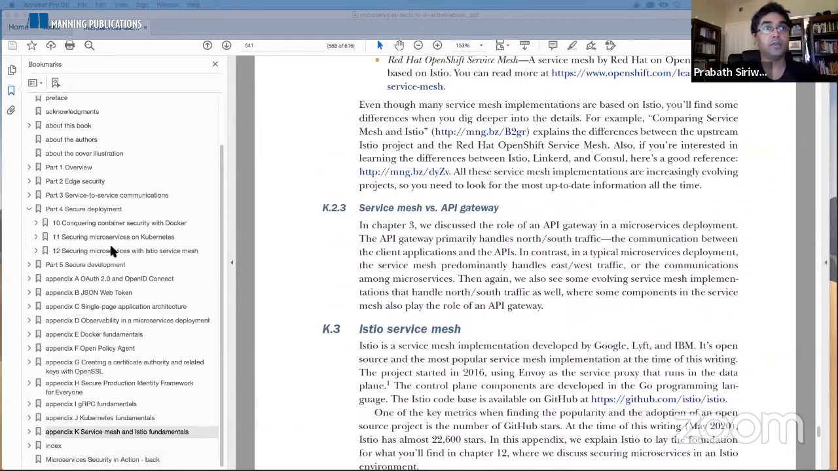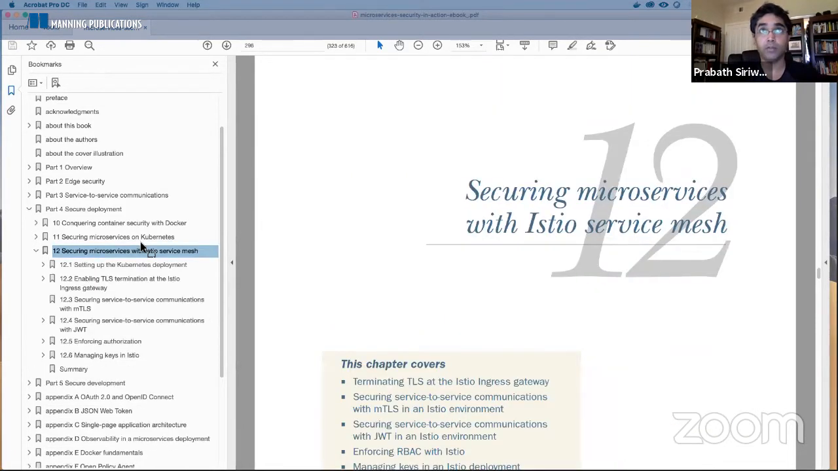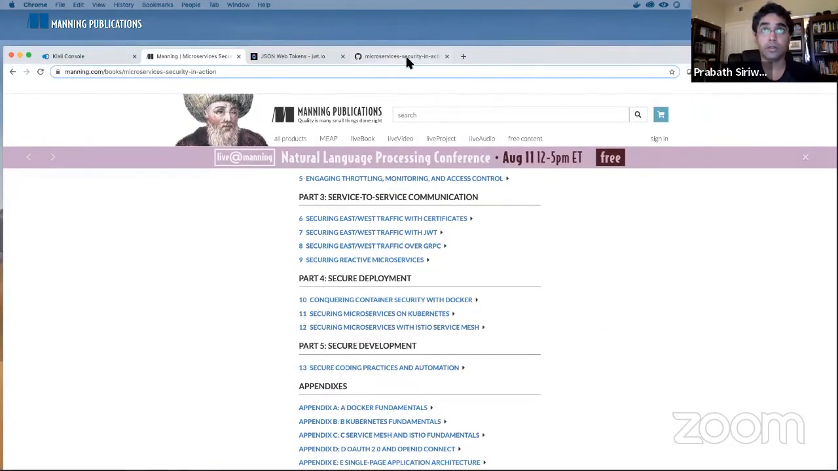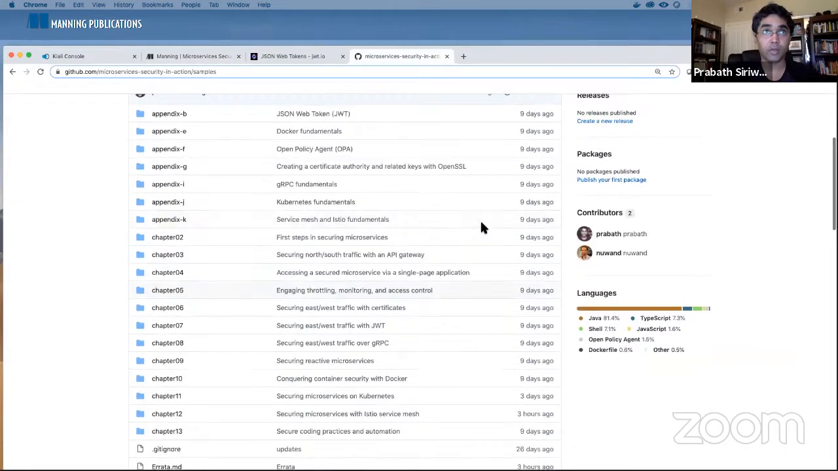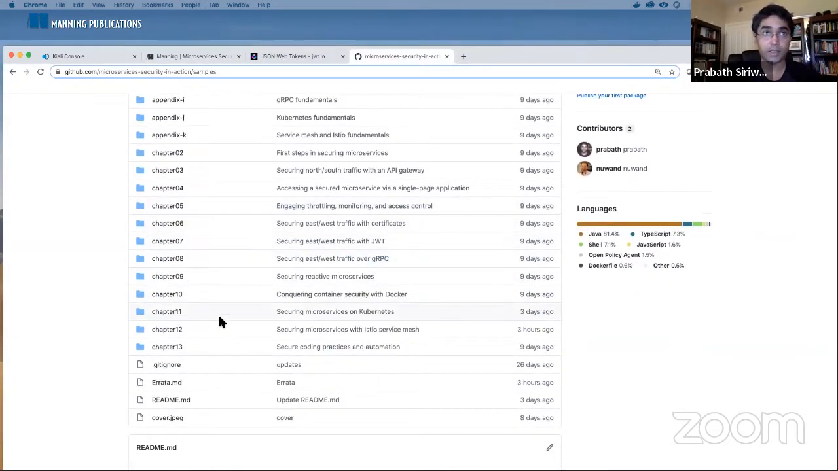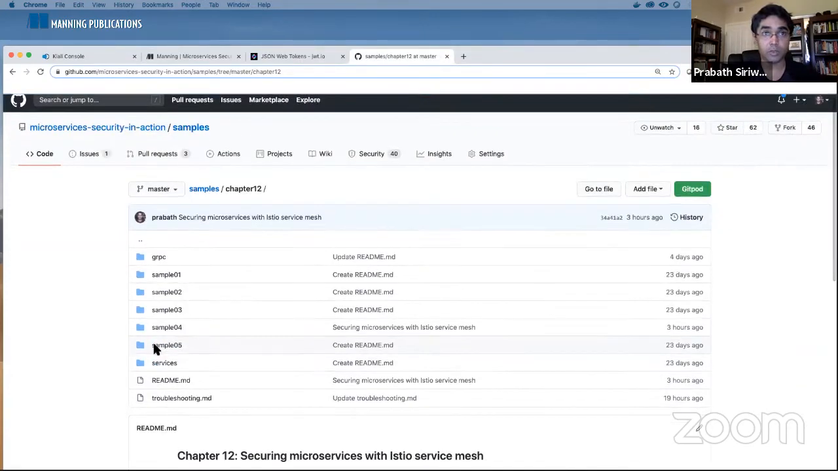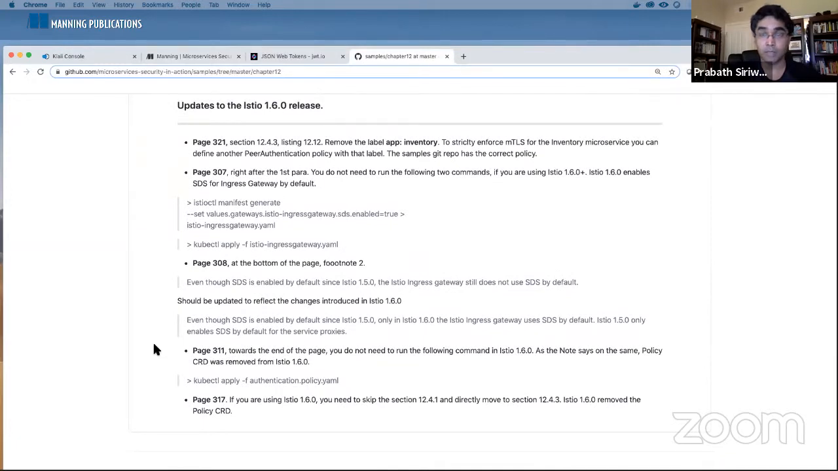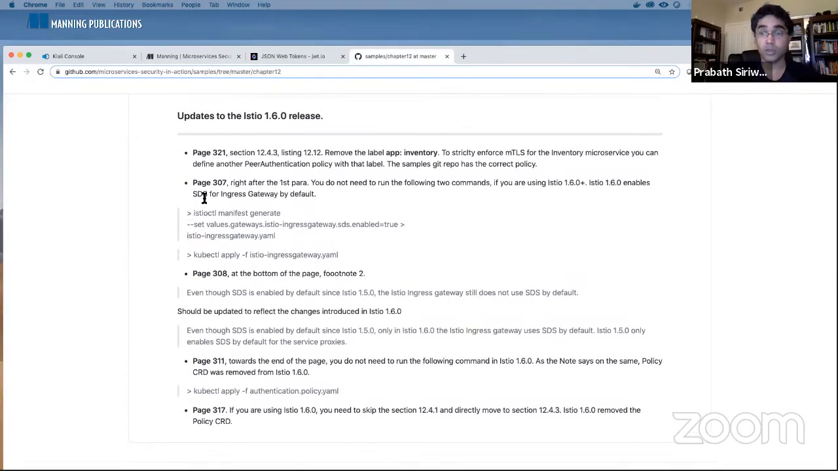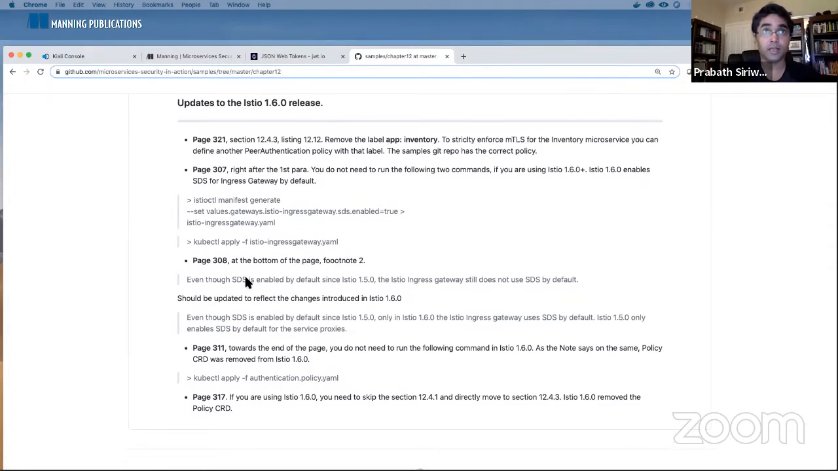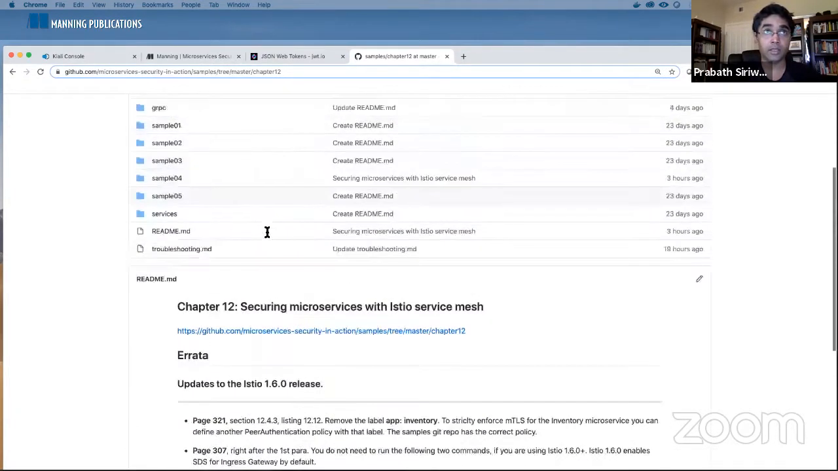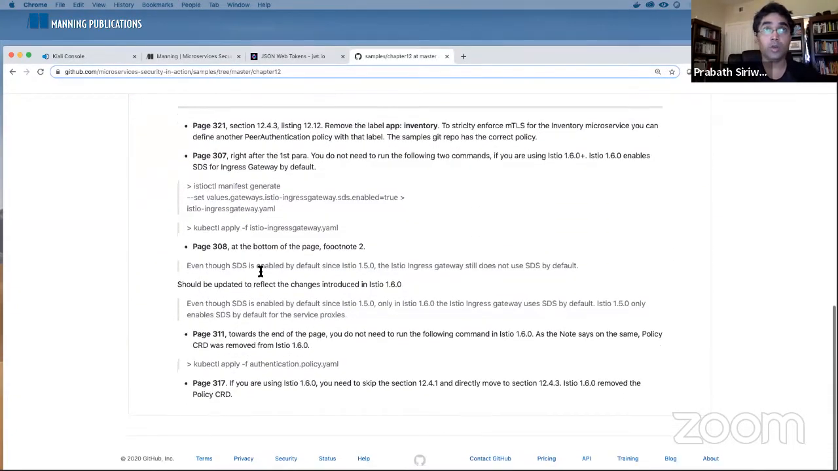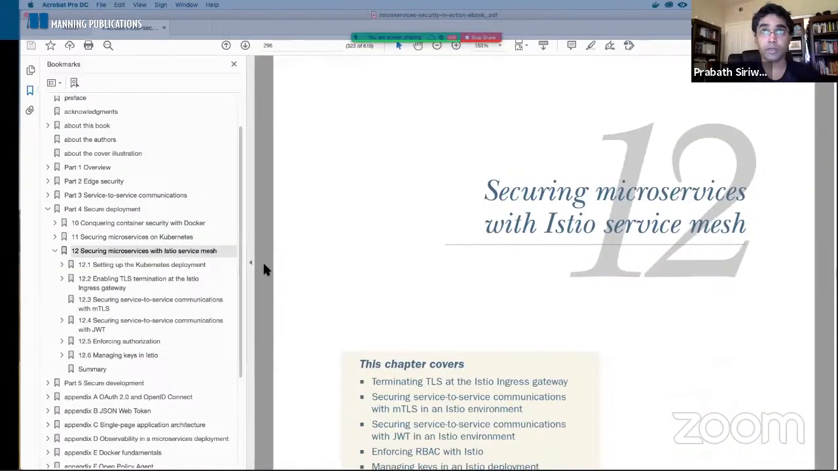All the security samples you can find in chapter 12. And also, if you go to this Git repo, you can find all the samples. The samples I'm going to use in this session, you can find them under chapter 12. Also, there are some commands that you need to skip if you are using Istio 1.6. Those are documented here in the README file under chapter 12. Okay, so let's go back to the chapter.